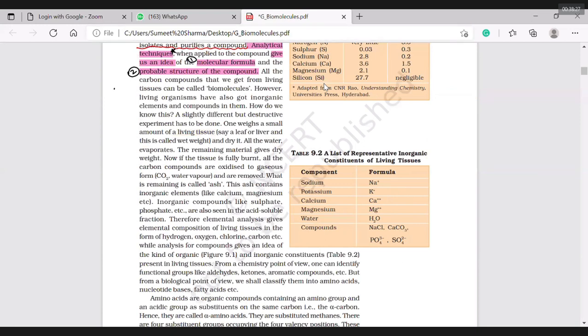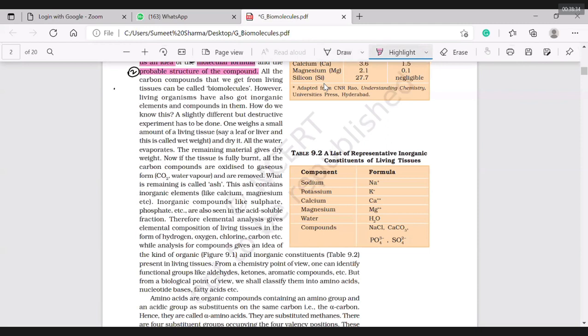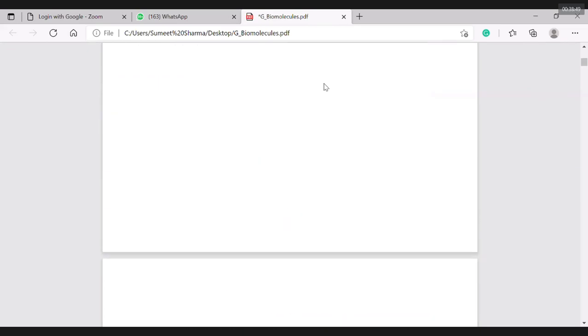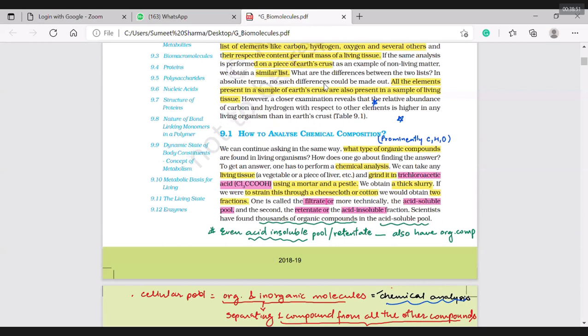Then all the carbon compounds that we get from the living tissue can be called biomolecules. Very nice. I said all the carbon compounds that we get from the living tissues can be called biomolecules. Last page. Here, what type of organic compounds? Organic compounds are those which have prominently carbon, hydrogen, and oxygen. It means organic compounds are biomolecules. It means the organic compounds in the living tissue are called